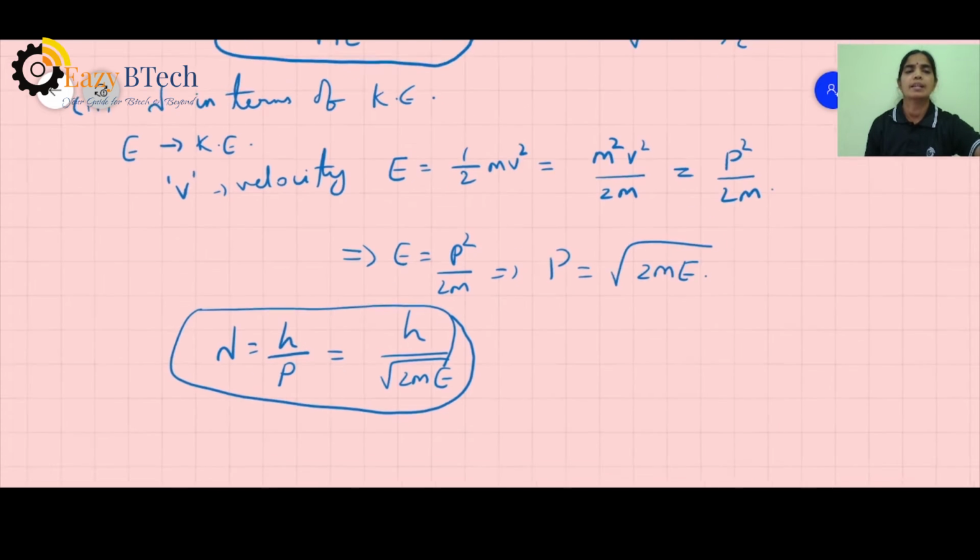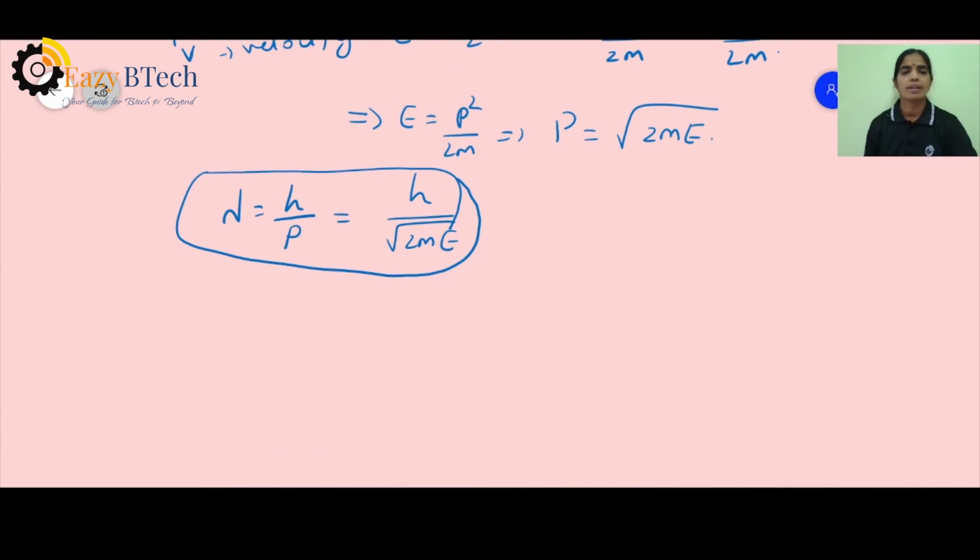Now we can express the same de Broglie's wavelength in another way. That is, de Broglie wavelength in terms of the wavelength associated with an electron. How much wavelength is associated with an electron?